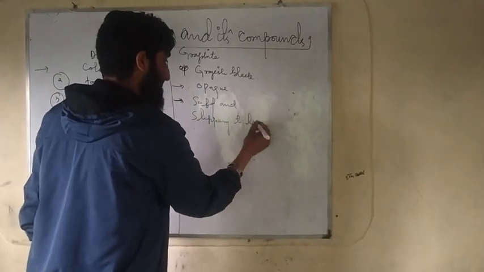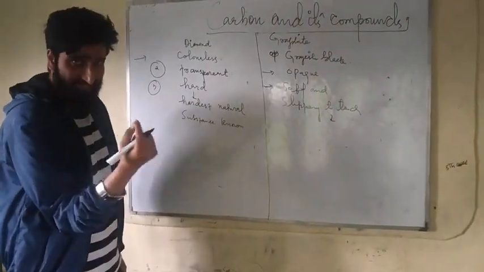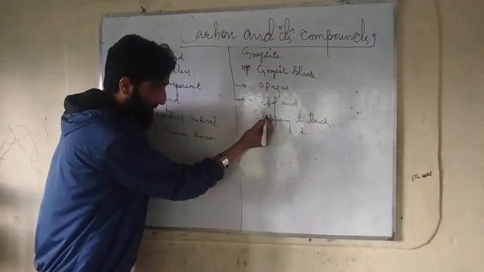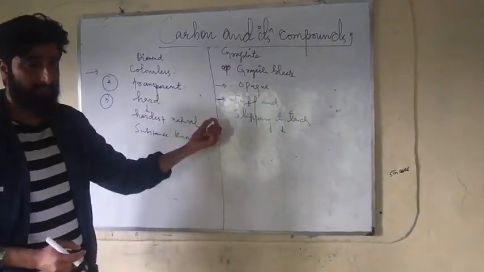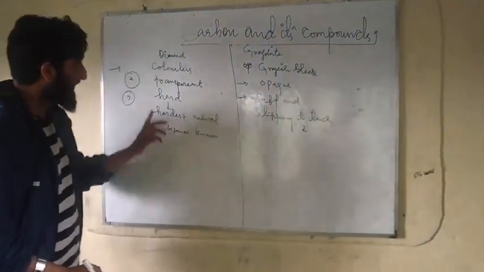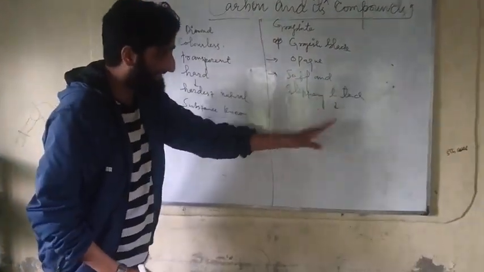Slippery to touch means like soap, which is slippery to touch. The same is the case with graphite. So the third property is that diamond is the hardest natural substance known, and graphite is soft and slippery to touch.